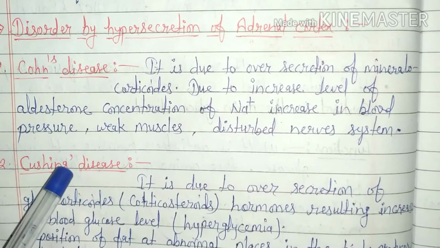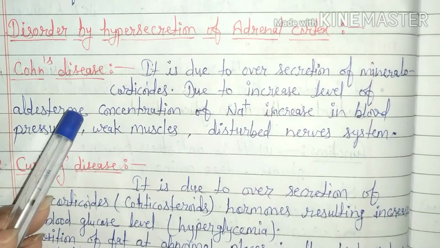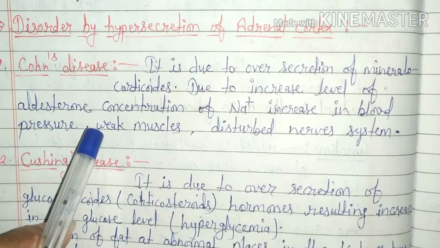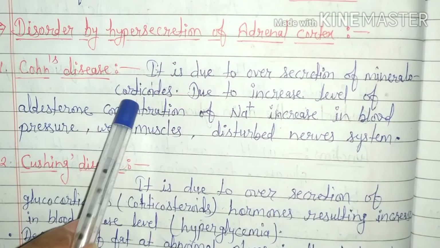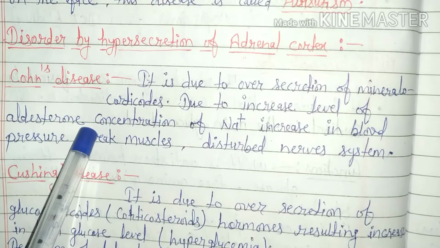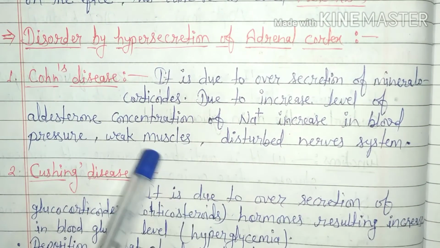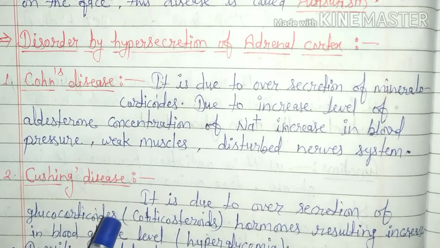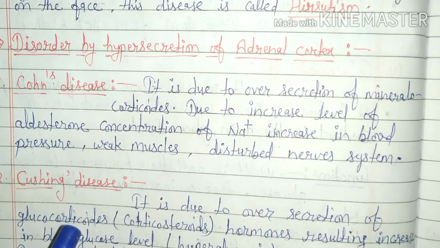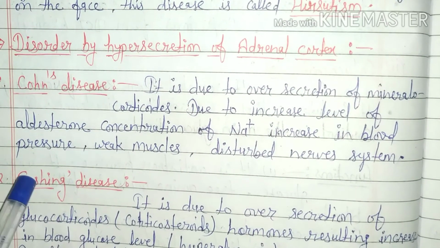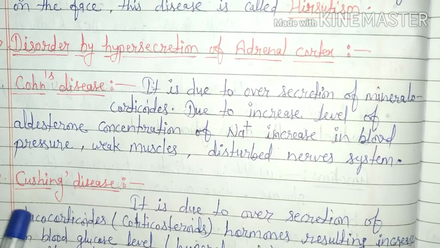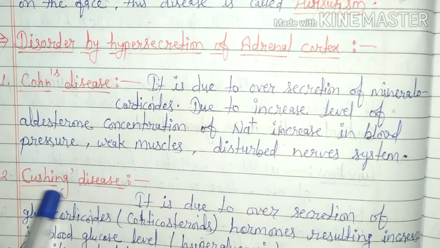It means if there is hypersecretion of mineralocorticoid hormones, the resultant concentration of sodium ions increases in the blood. Second disease, Cushing disease.